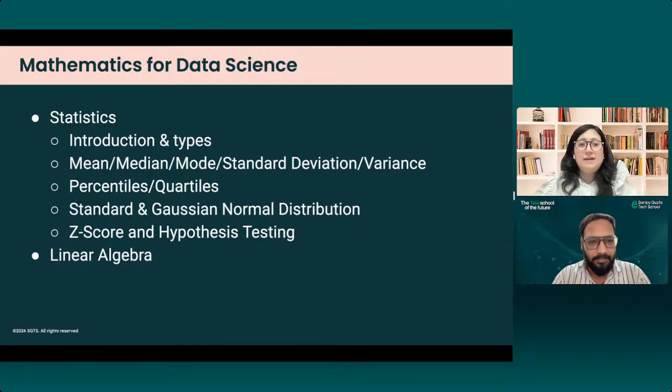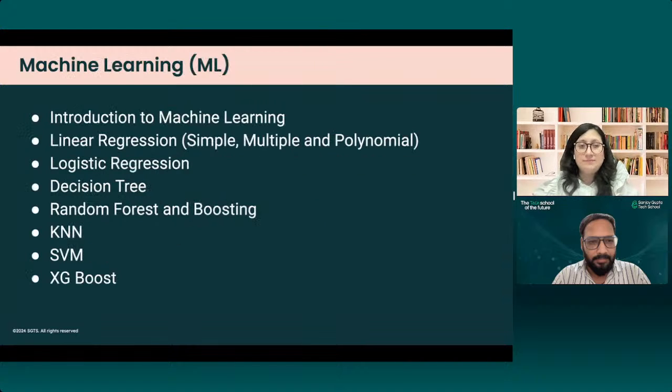Okay. Then you have standard and Gaussian normal distribution. And then finally, we have z-score and hypothesis testing, in which we are going to help you learn how exactly that works. Then probably we go on to linear algebra. In linear algebra, you will be learning about vectors, matrices, and determinants. So this is how this is going to move. And certainly we will try to connect all of it with the requirements of how machine learning actually would want this knowledge, right? So that would be our area of interest and explanations.